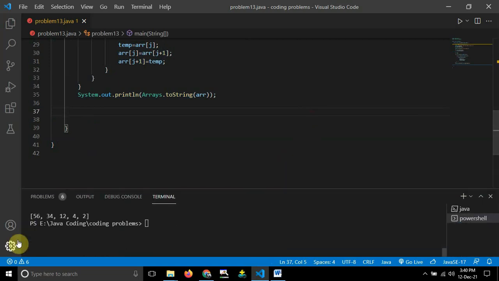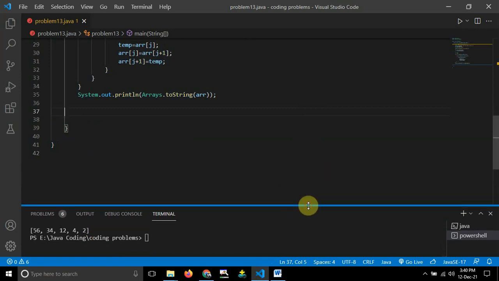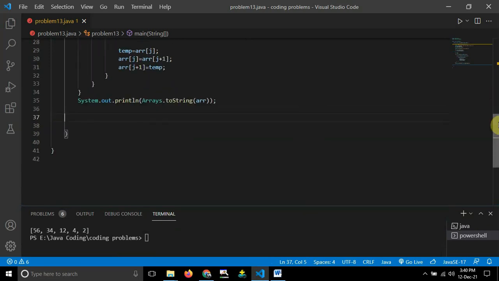We need to find out how many times this 56 is repeating and how many times this 2 is repeating. Once we find the number of times these two things are repeating, we just need to multiply those two numbers. That is, if the first number is repeating 2 times and the last number is repeating 2 times, then 2 into 2 will give me the required output. I have explained that previously with the help of the marker. So that I will write over here.